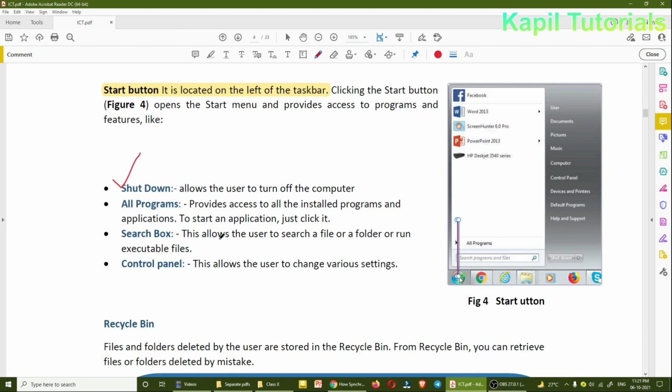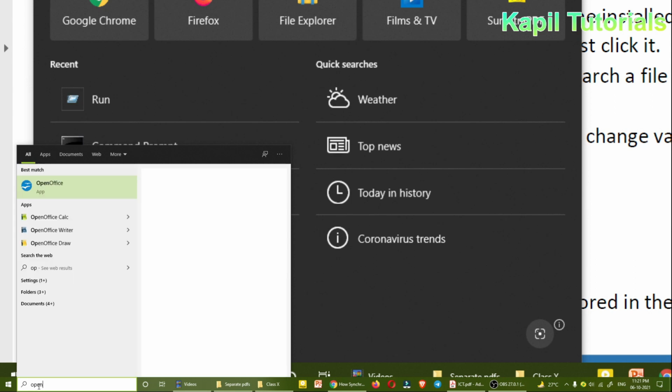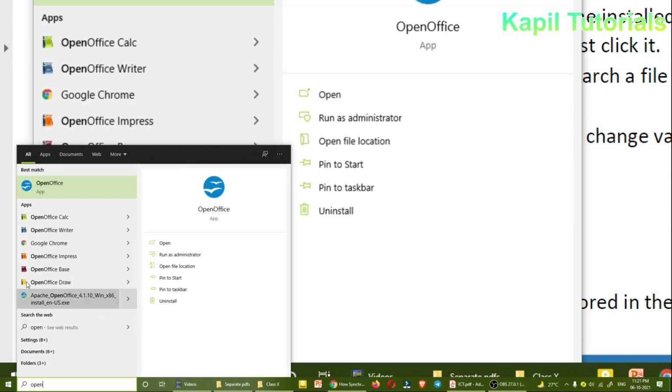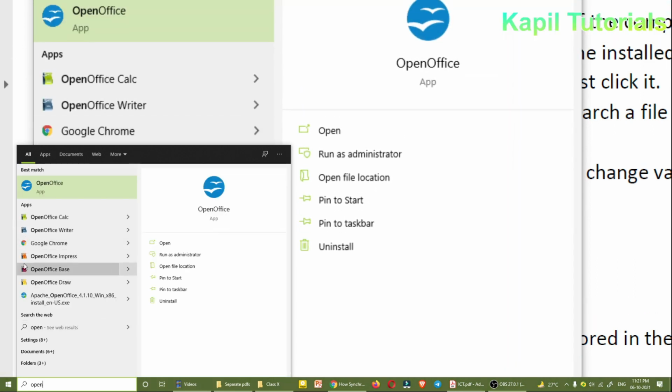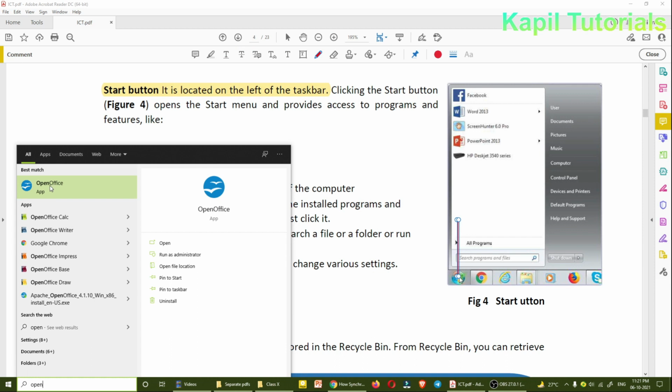Search box allows the user to search a file or a folder or run executable files. Here I can search, suppose I want to open OpenOffice. You can see it's coming here on the top, OpenOffice. I can select it from here. Like this I can select. This is also clear.